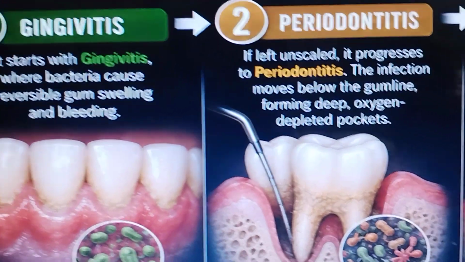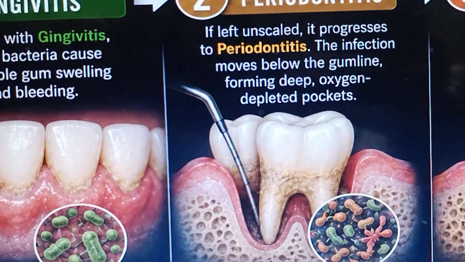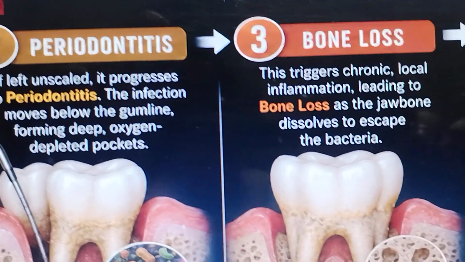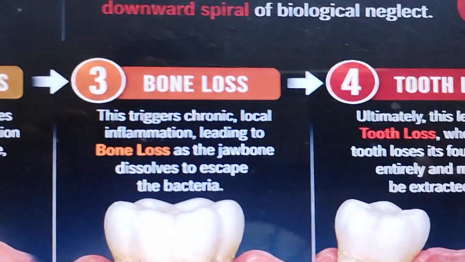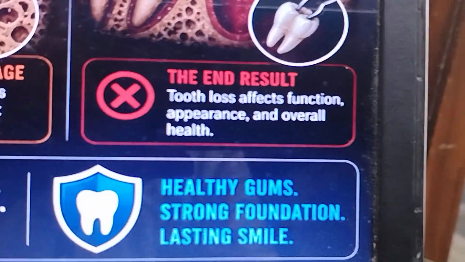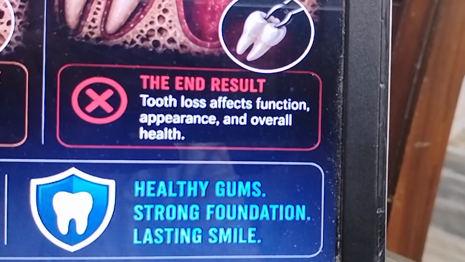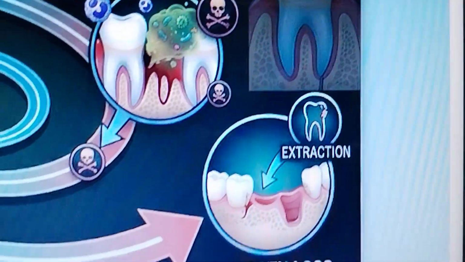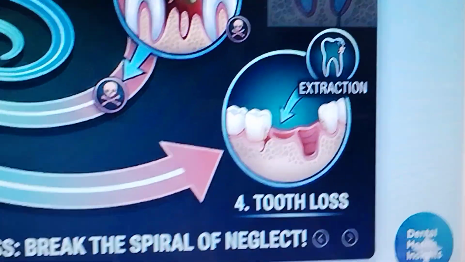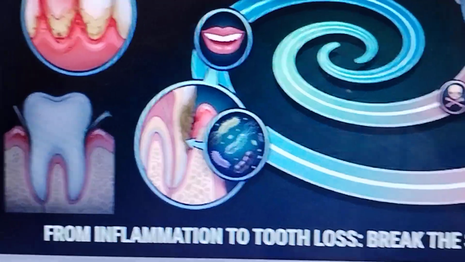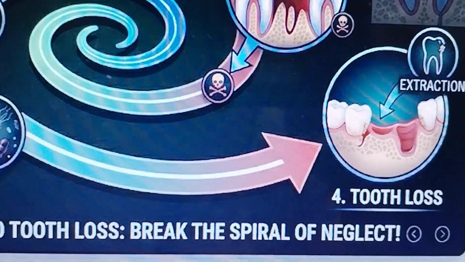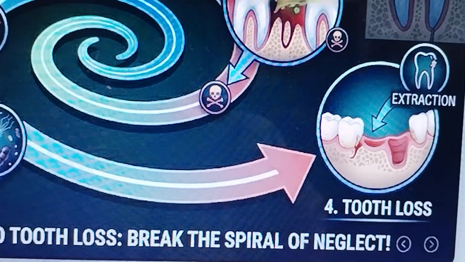So don't wait, don't ignore the signs, break the cycle now. Professional scaling removes the infection, stops the progression, and saves your teeth. Healthy gums, a strong foundation, a lasting smile. Through the diagram I will show you gingivitis, then periodontitis, bone loss, and then tooth loss. From inflammation to tooth loss, break the spiral. You have to break the spiral of neglect.